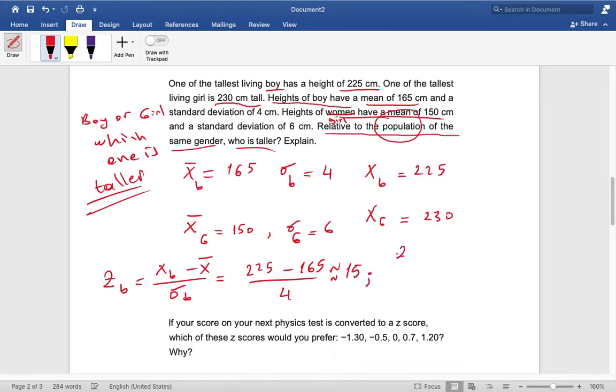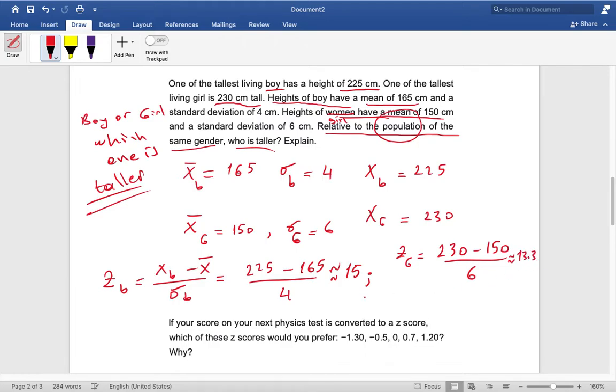And then if I calculate the same thing for the girl, it will be 230 minus 150 divided by 6. So let me do this. 230 minus 150 divided by 6 equals approximately 13.3.